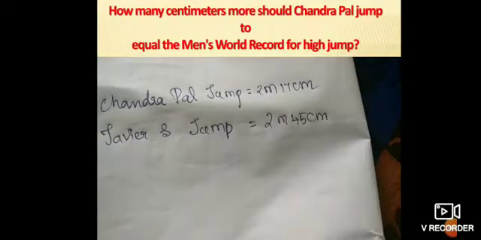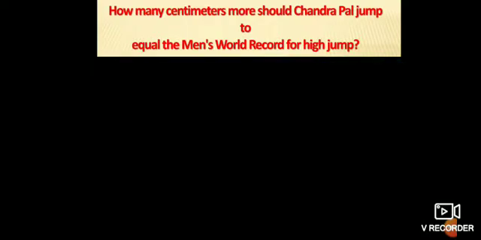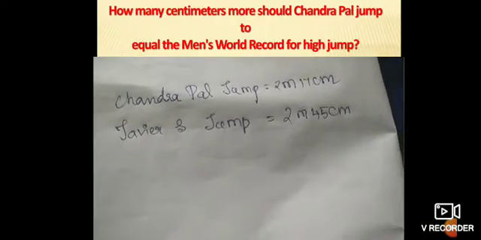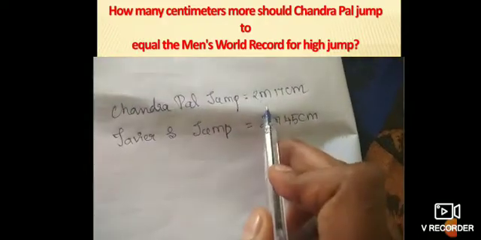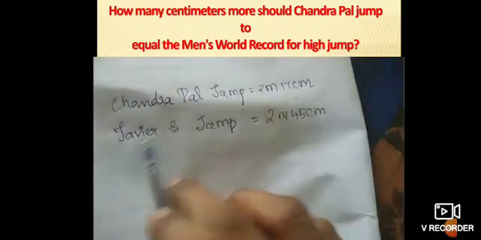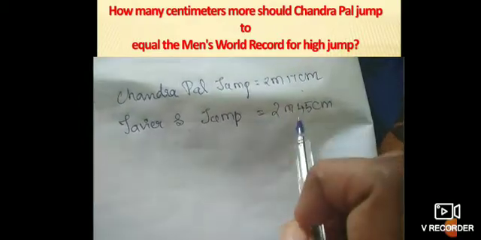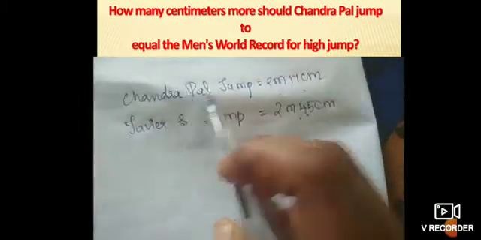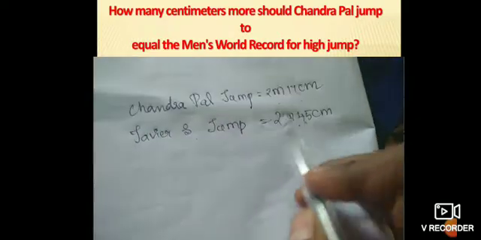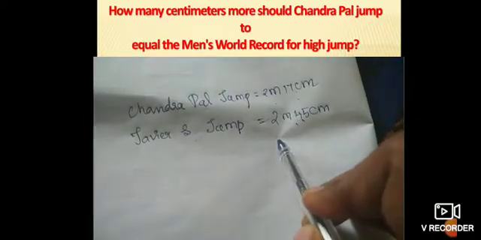So how many centimeters more should Chandrapal jump to equal the men's world record for high jump? This is your first question. Let us see the solution for this problem. So what is the given data? Chandrapal's jump is 2 meter 17 centimeter and world record holder Javier's jump is 2 meter 45 centimeter. So what is the question? How many centimeters more should Chandrapal jump to equal the men's world record for high jump?